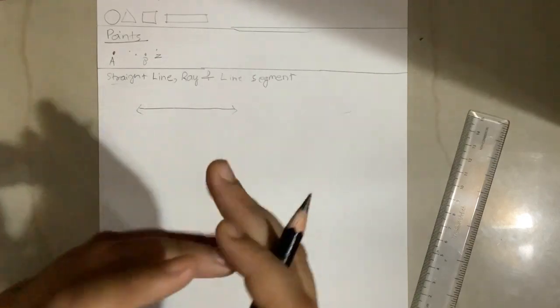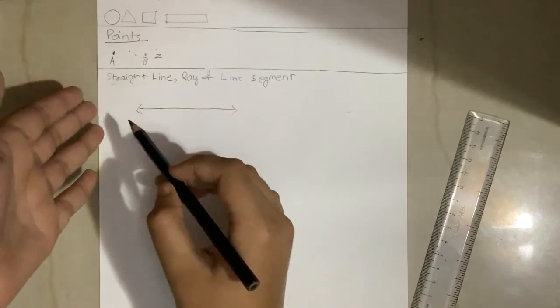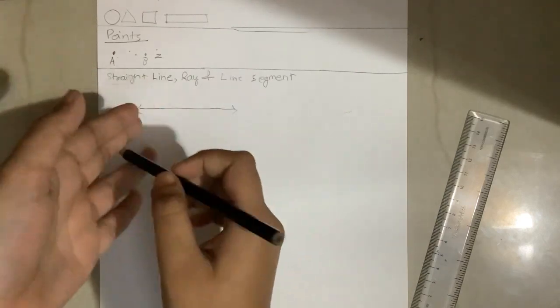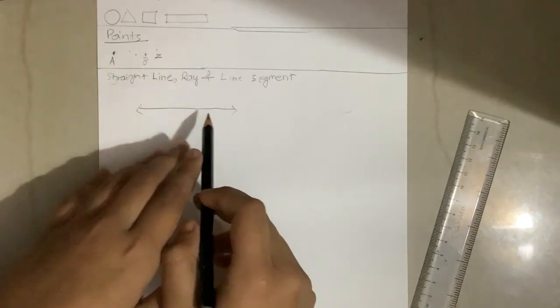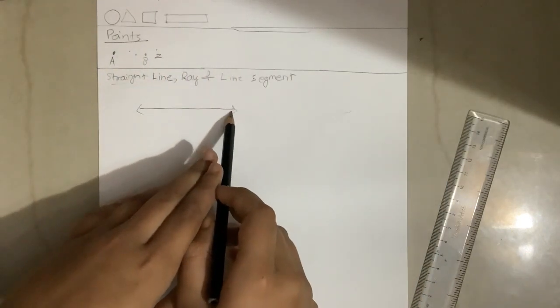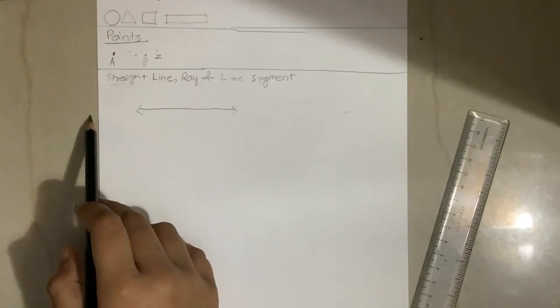Now, you can see that there are two arrows at the end of the line. These say that this line is going indefinitely in this direction as well as this direction.